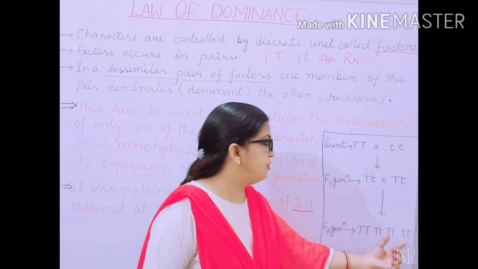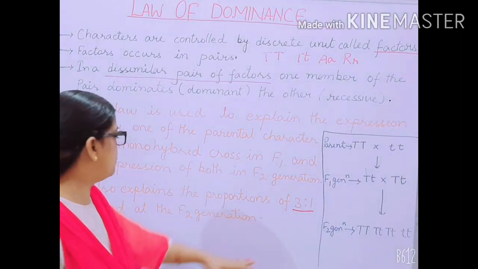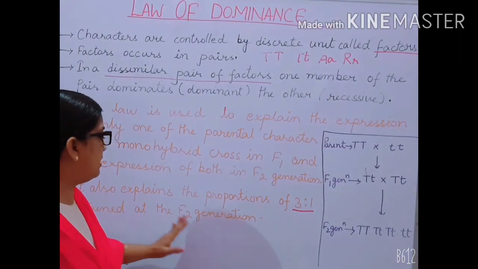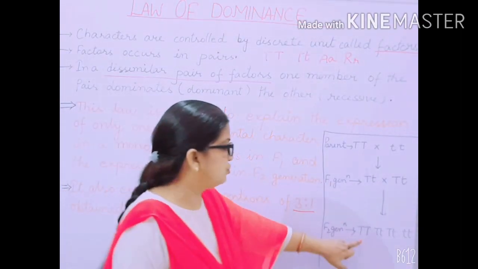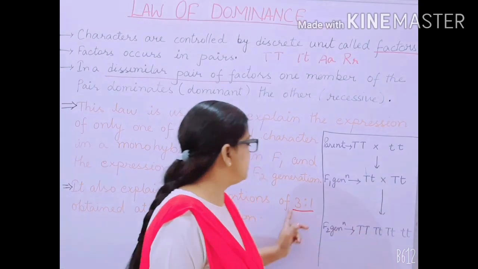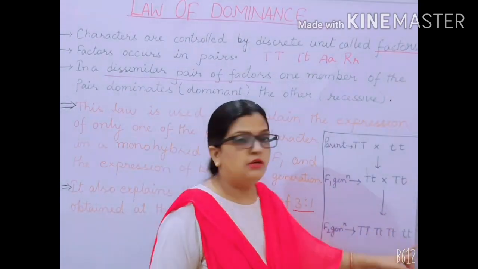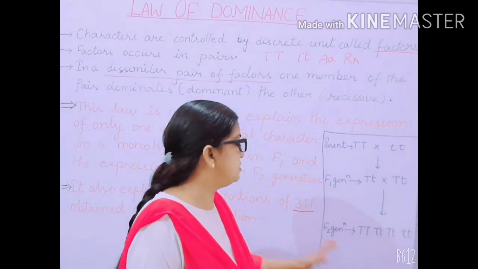So this sentence means that it also explains the proportion of 3:1 obtained in the F2 generation. So 3 is for tallness, and 1 is for dwarfness. So this is the 3:1 ratio.